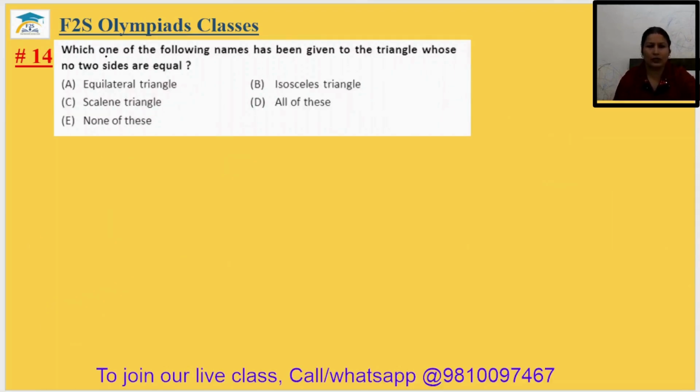Question number 14. Which one of the following names has been given to the triangle whose no 2 sides are equal? No 2 sides are equal means all 3 sides are different. And all 3 sides are different, it means it is known as scalene triangle. So 14th answer will be option C. Okay.